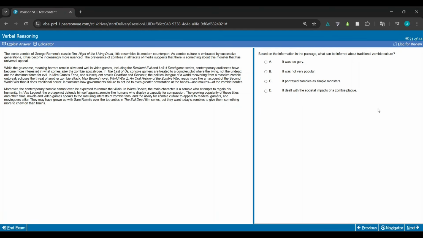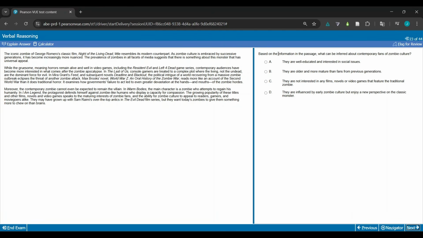This whole thought process that I've explained to you will probably have taken me about 5 seconds. The idea is I just read them all. Okay, probably not D. Gory, popular, simple monsters. Fine. Go to the next question. Not going to waste time on it. This one, definitely going to be a skip. If the information is presumed to be true, which of the following must also be true? Definitely going to skip.